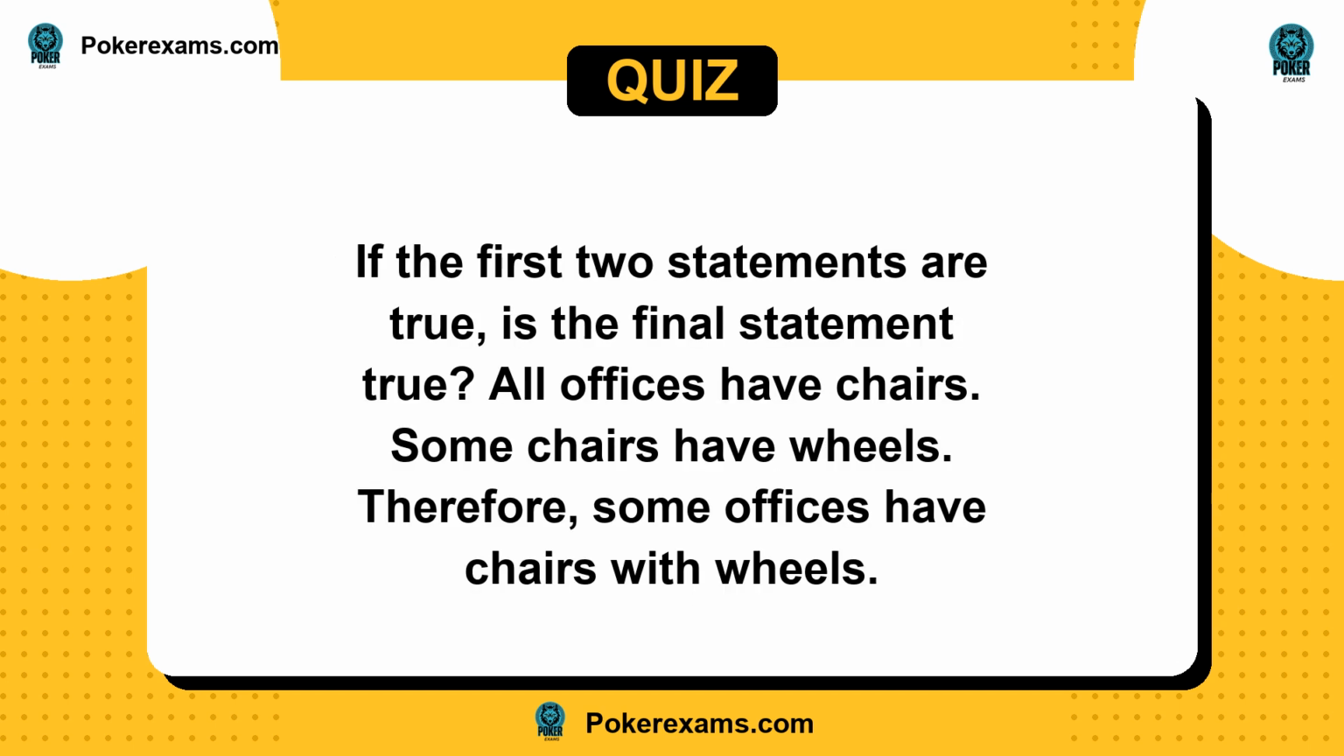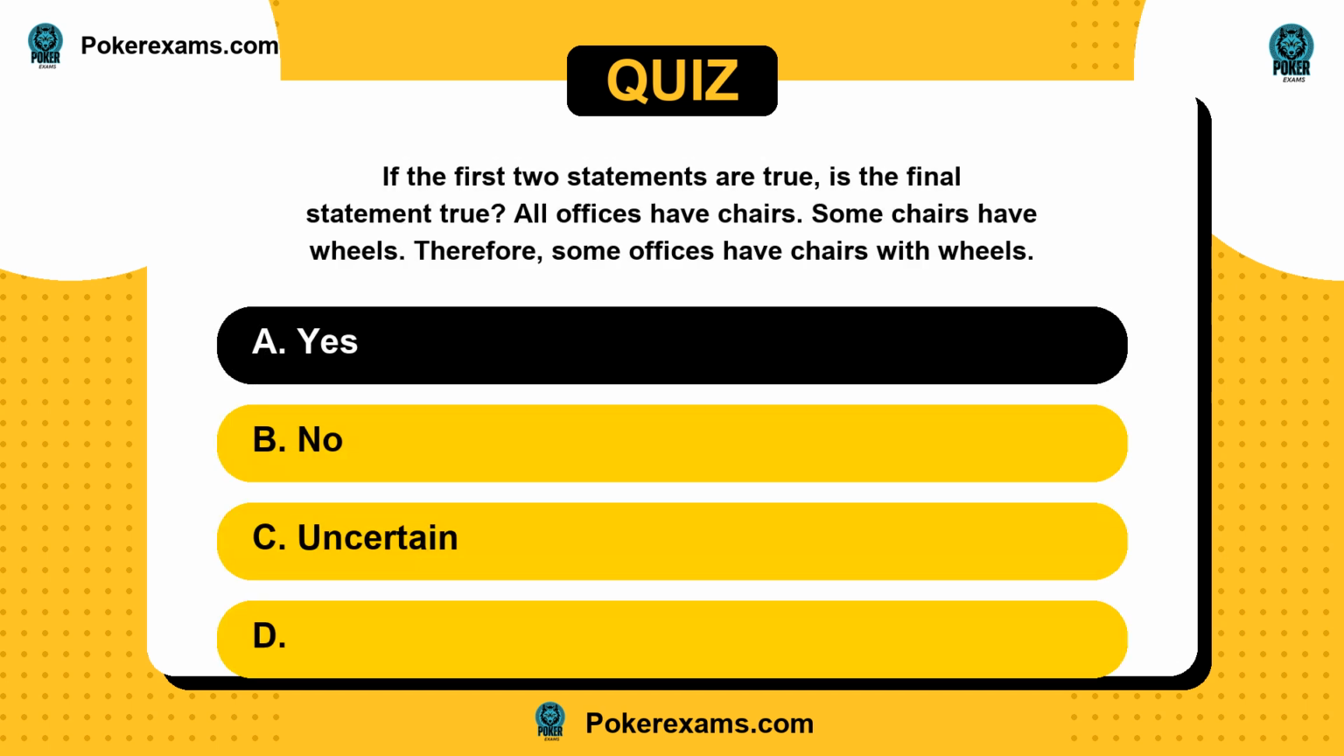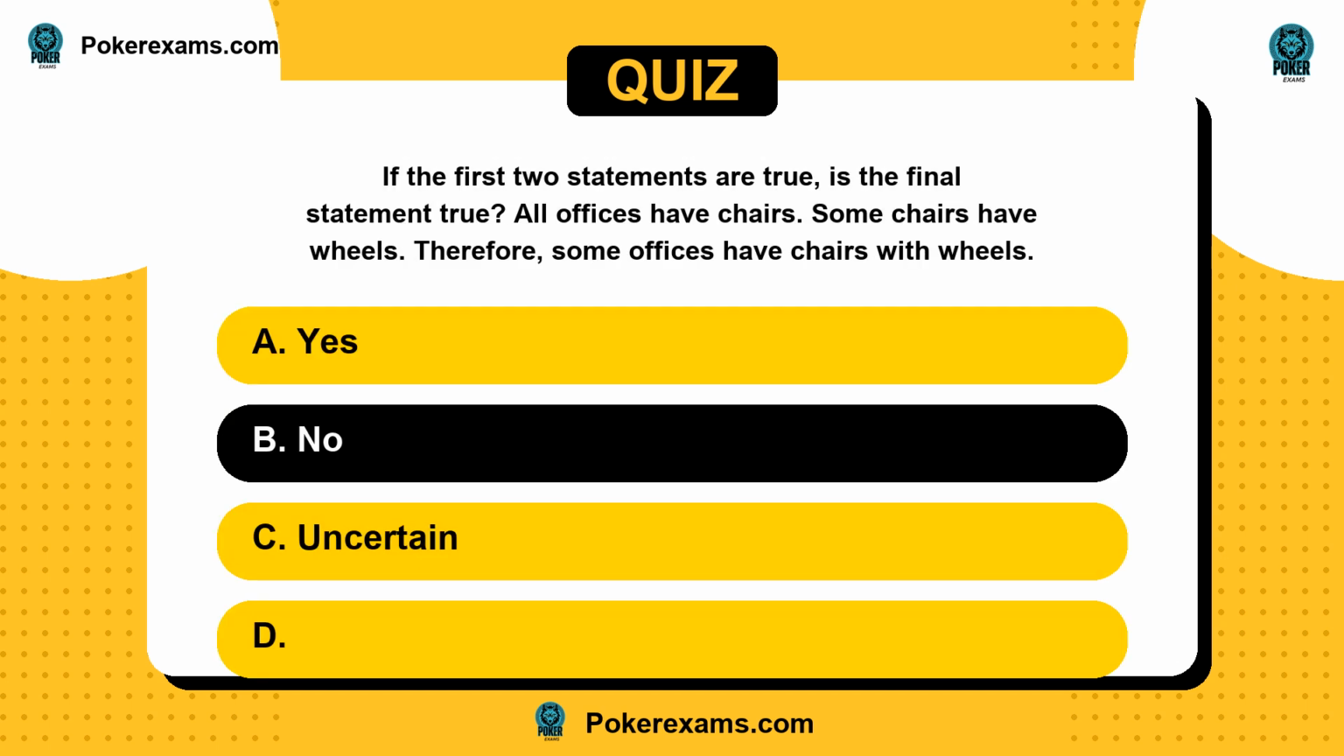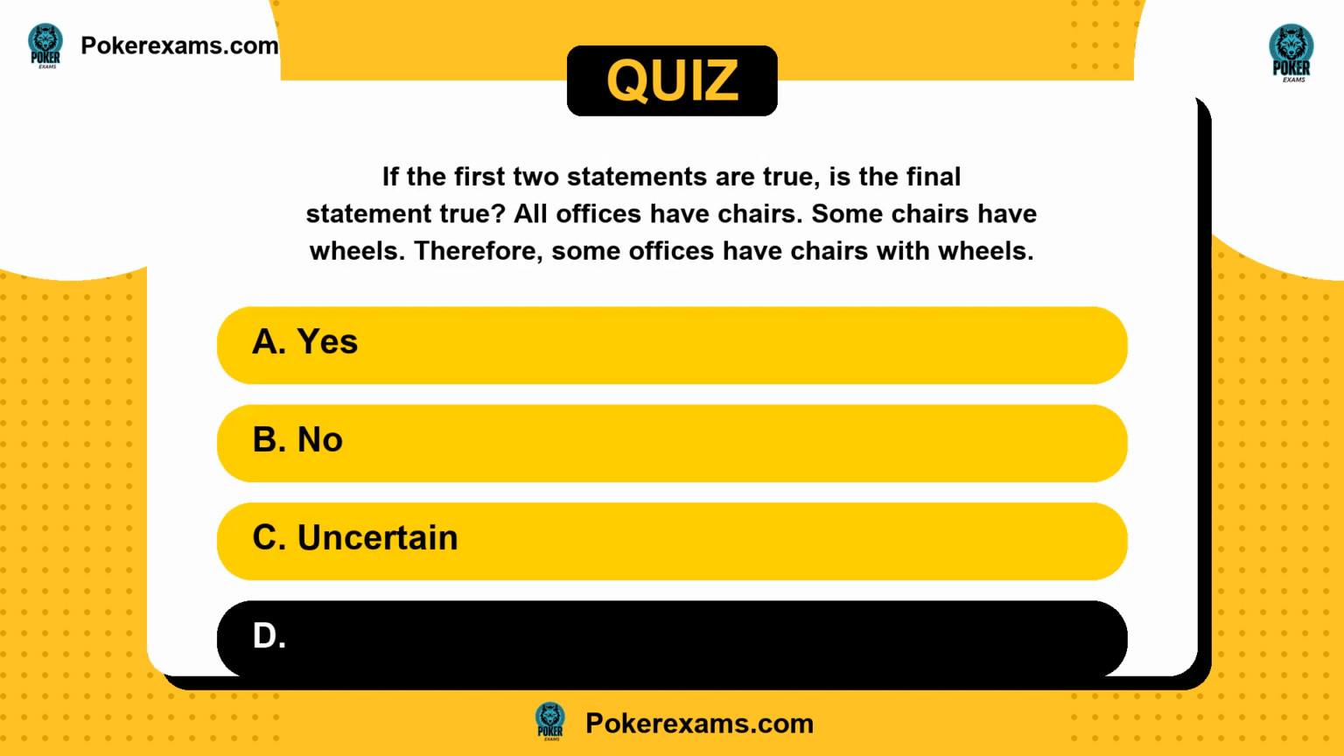Next question. If the first 2 statements are true, is the final statement true? All offices have chairs. Some chairs have wheels. Therefore, some offices have chairs with wheels. Is it A, yes? Or B, no? C, uncertain? Or D?